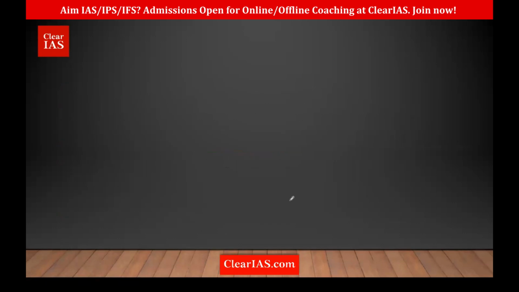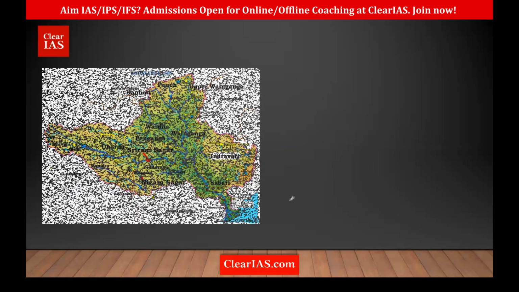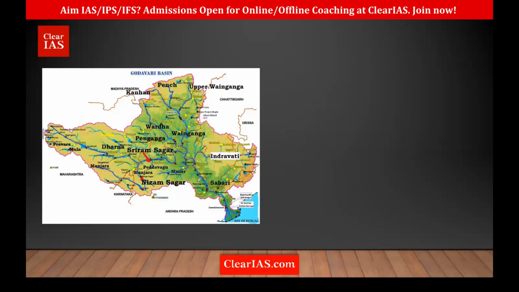Then we must know about the tributaries. So this is the Godavari Basin. You can see all the tributaries of Godavari here. The Godavari River forms a dendritic drainage pattern. What does this dendritic drainage pattern mean? Dendritic means tree-like. It looks like a tree, right? With so many branches. So that is the dendritic pattern.